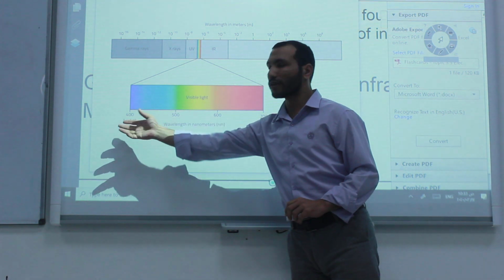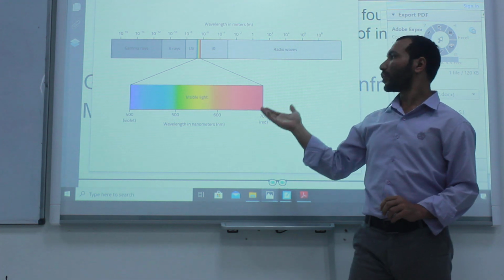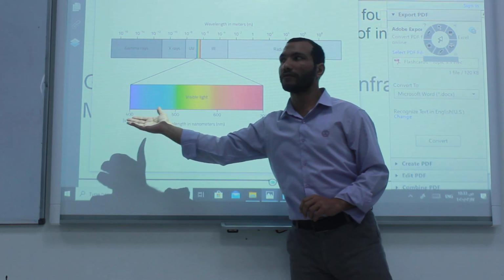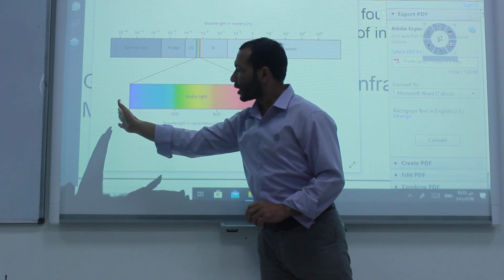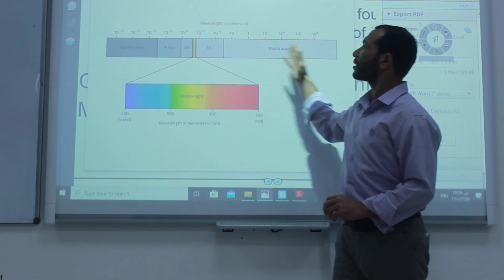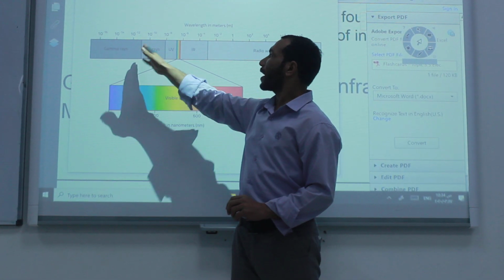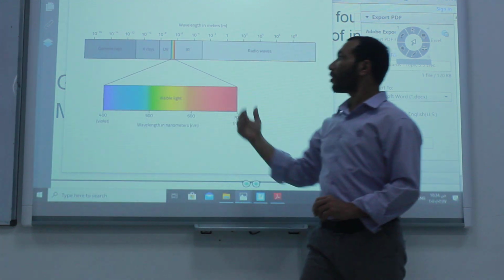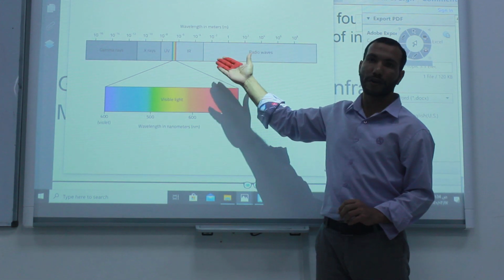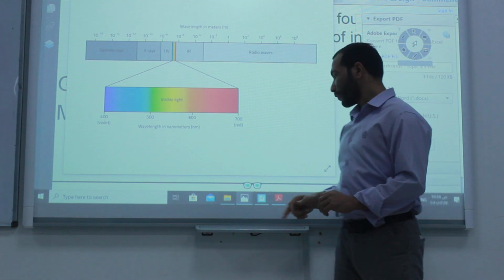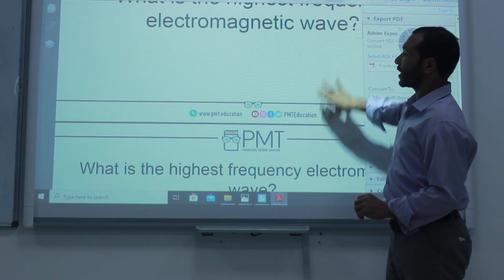Of course, we can see that the wavelength between 400 to 700 nanometer is what we call visible light, the light we can see. After the violet color, we have other rays like UV rays, X-rays and gamma rays. Before the red color, which is 700, we have IR, infrared, and radio waves. These waves have the same properties as each other.